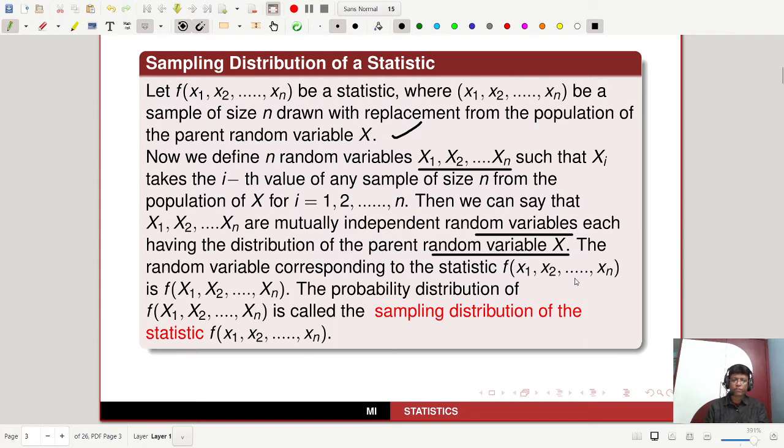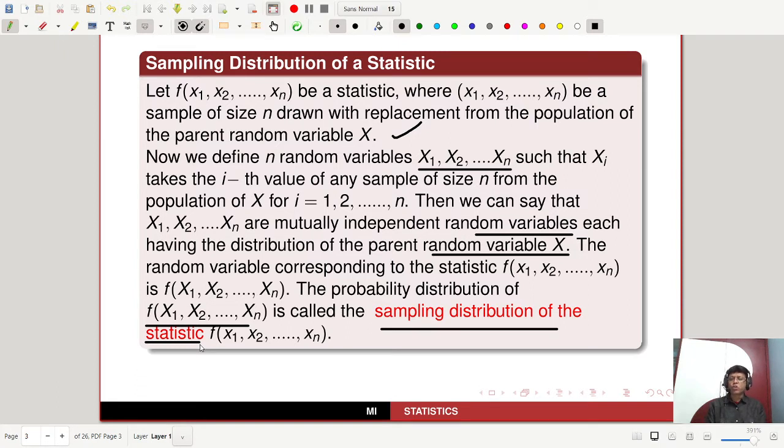The random variable corresponding to the statistic f of x1, x2, ..., xn is f of capital X1, capital X2, ..., capital Xn. As we know, the random variables are denoted by capital X, and sample values are small x1, x2, ..., xn. So the probability distribution of this statistic, the probability distribution of f of capital X1, X2, ..., Xn, is called the sampling distribution of the statistic f of x1, x2, ..., xn.